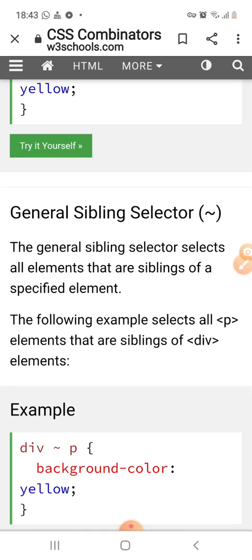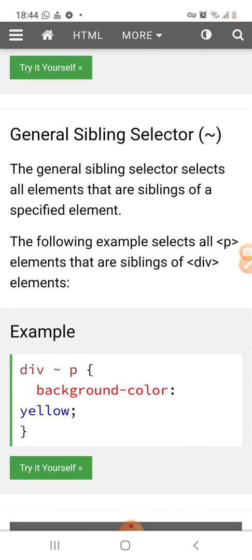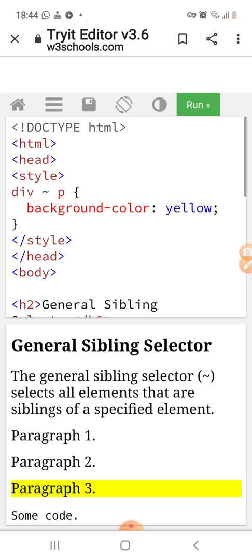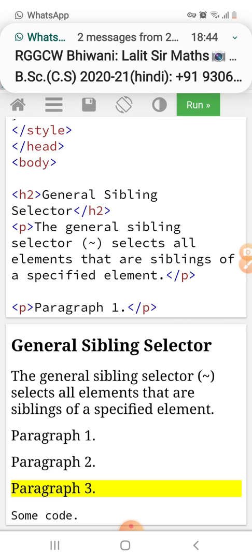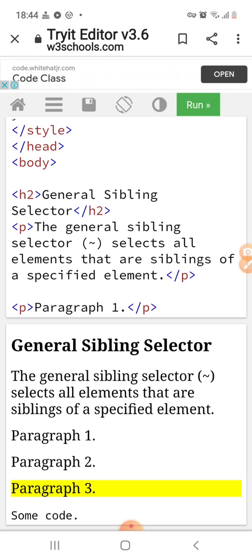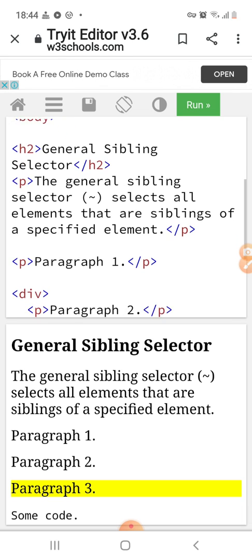General sibling selector. The general sibling selector selects all elements that are siblings of a specified element. The following example selects all p elements that are siblings of the div element. So here it selects all the elements that are siblings of the specified element.